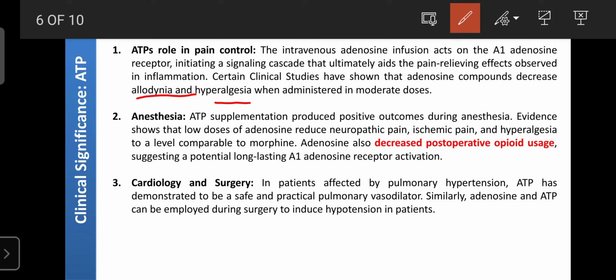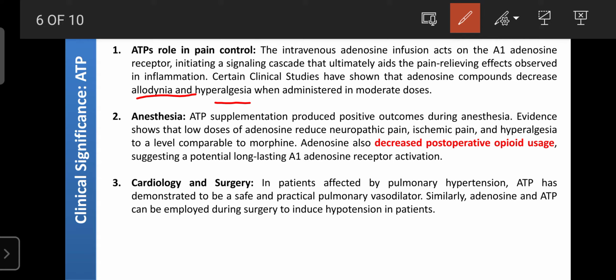ischemic pain, hyperalgesia, and it can also decrease the need for opioid drugs after surgery. After surgery, the patient has full pain, so the doctor administers opioids. Consuming more opioid can develop dependence and also depress the CNS more deeply. But by administering adenosine or by enhancing the ATP source in the patient, the dose of opioid needed after the surgery decreases.